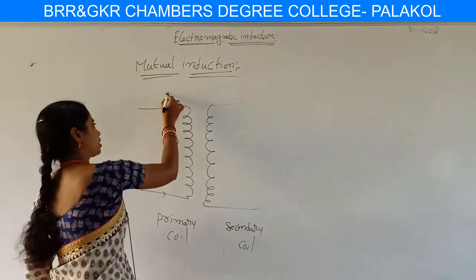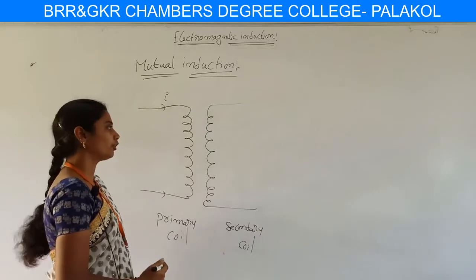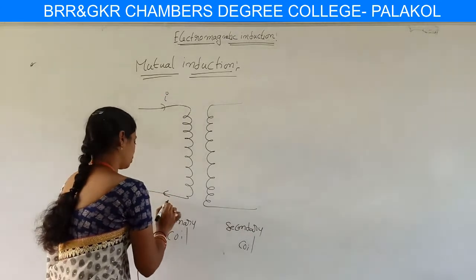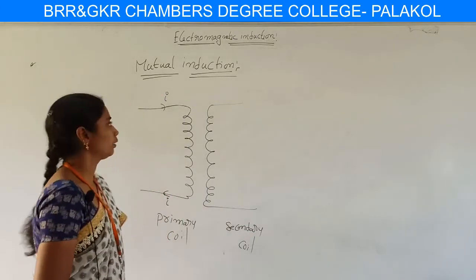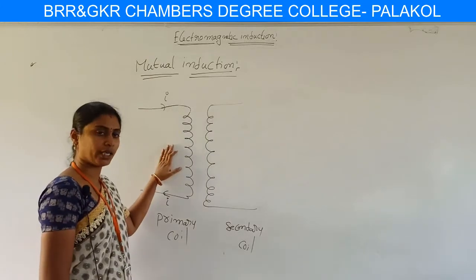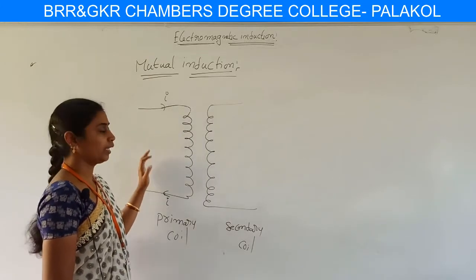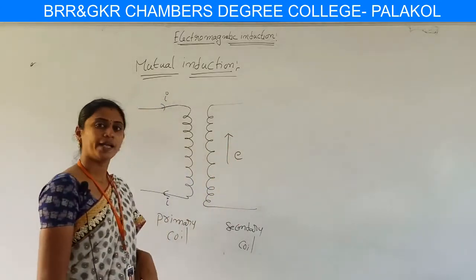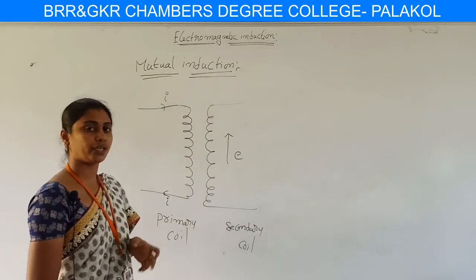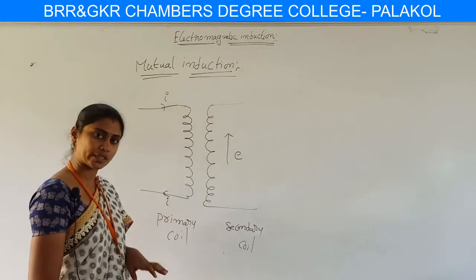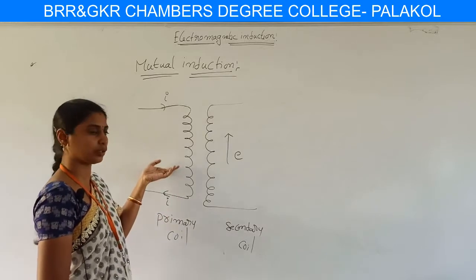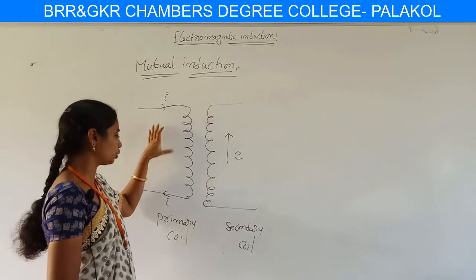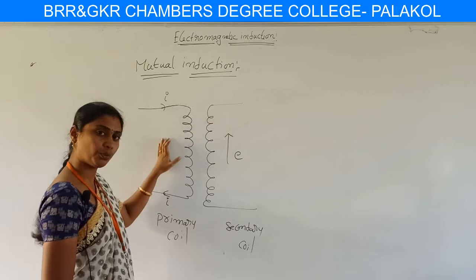Here current is flowing through this primary coil. We know whenever current flows through a circuit, it produces a magnetic field. So the current flowing through this primary coil produces a magnetic field, and automatically an EMF is induced in the secondary coil. In self-induction, the induced EMF is produced within the coil or circuit itself only. But in mutual induction, we place two coils nearer to each other, but we pass current through a single coil, which means we pass the current through the primary coil.